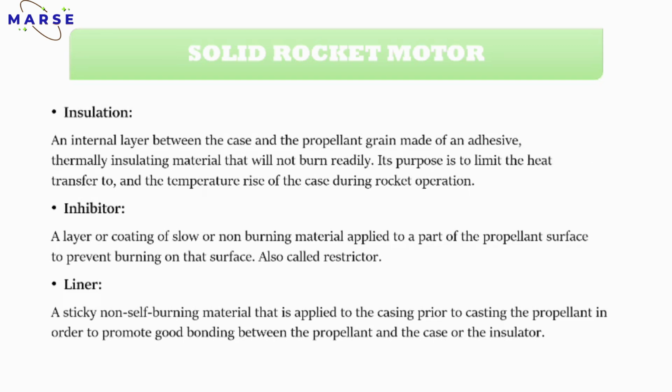We have discussed the insulation, inhibitor and liner also. These are chemicals used to resist the heat. It is also known as a restrictor. The liner is like a sticky part. It promotes good bonding between the propellant and the casing, so it won't move here and there. The propellant should be in a fixed position in the motor, so you have to take care of that also. So this is basically the insulation and inhibitor. We have discussed this.